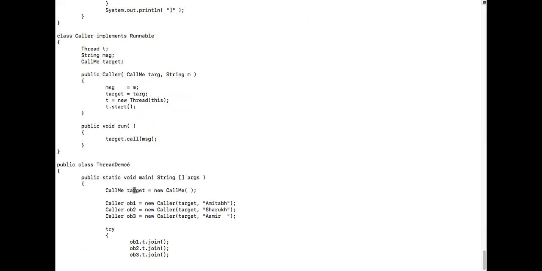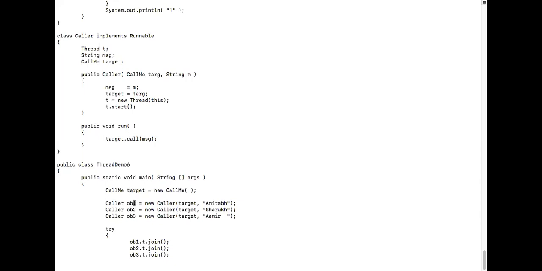Yes, one object. This is like your Kanyakumari ticket, only one ticket, which can be shared by multiple people. Don't take it completely as a Kanyakumari ticket, but it is something similar to this. This is the one which is commonly shared by all. Is that okay, guys? Is this okay, Jagannath? Target is the one which would be shared by all. Correct?